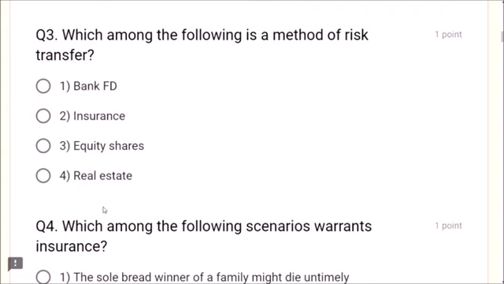Next, question number 3. Which among the following is a method of risk transfer? What is the method of risk transfer? Insurance, friends. Insurance is a method of risk transfer. Bank FD, no. Equity shares, no. Real estate, no. The answer is insurance. Next,